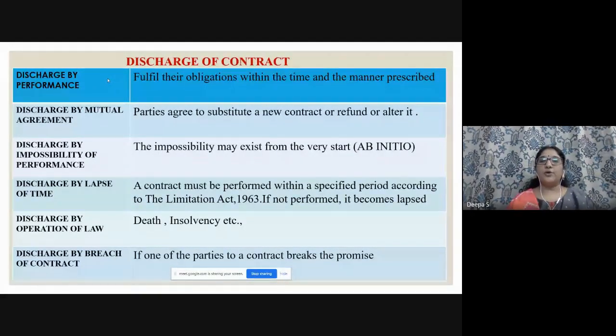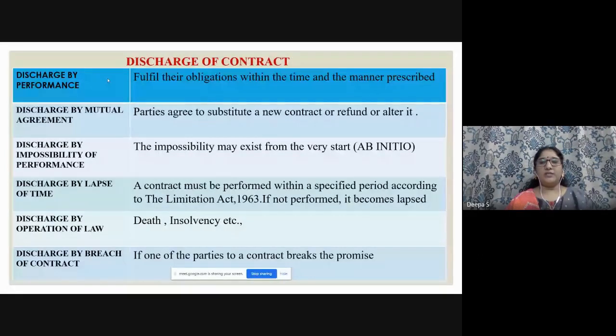So substitute a new contract or refund or alter it. And the third one is discharge by impossibility of performance. From the beginning itself, ab initio, which means the very start, the contract is not to be performed due to various reasons. The impossibility may exist from the very start. That's what I have given as ab initio.